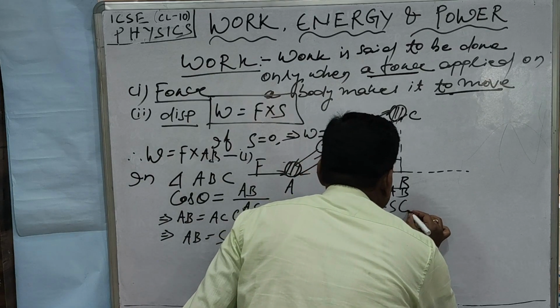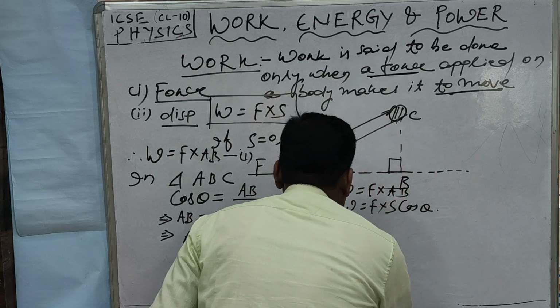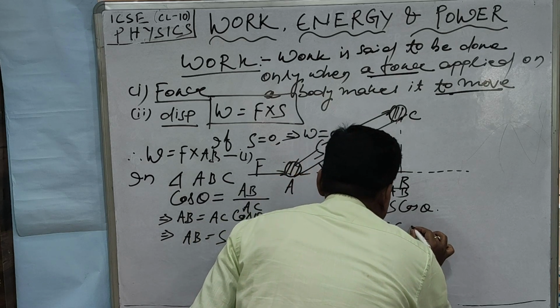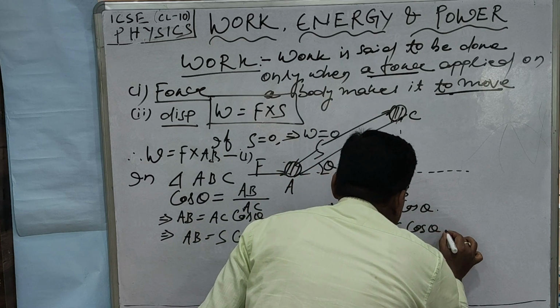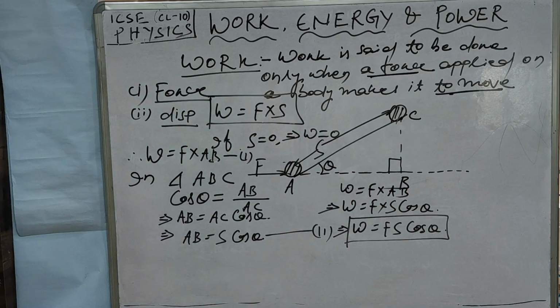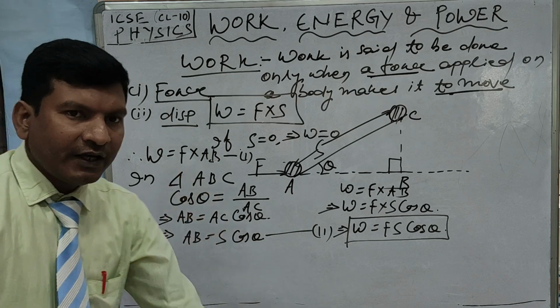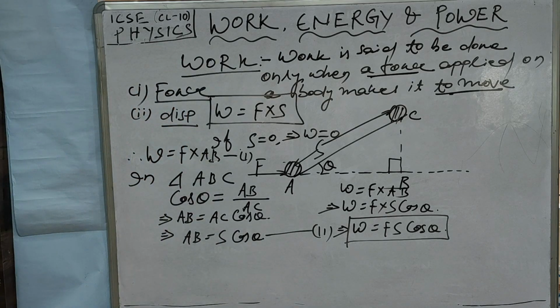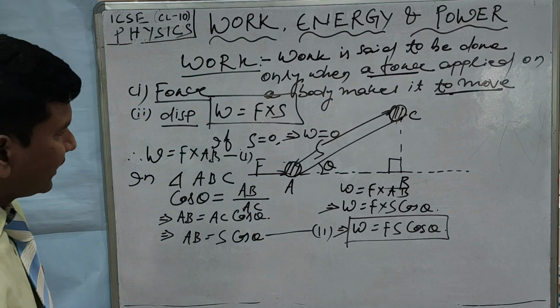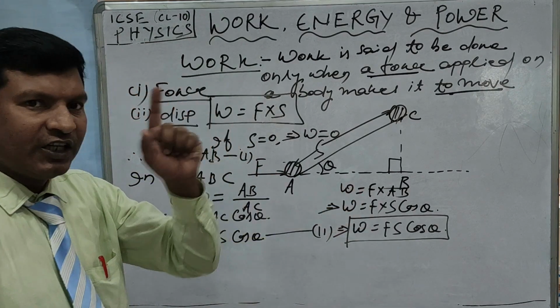That implies W is equal to Fs cos theta. So this is the expression of the work done when the body does not move along the direction of the applied force. Obviously from this expression you are seeing that the work done depends on 3 factors.